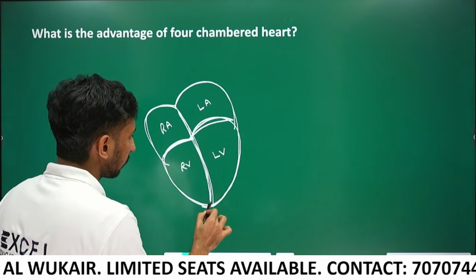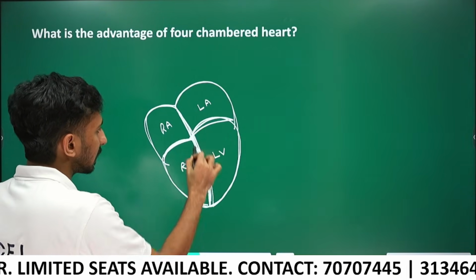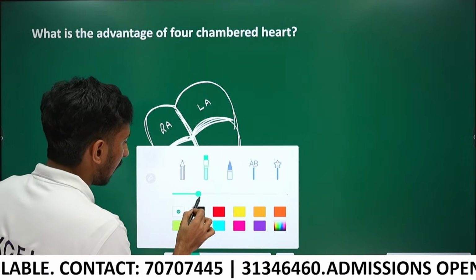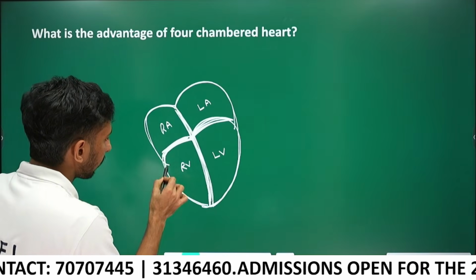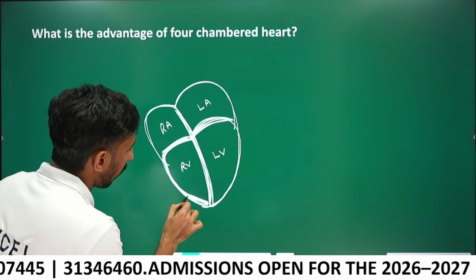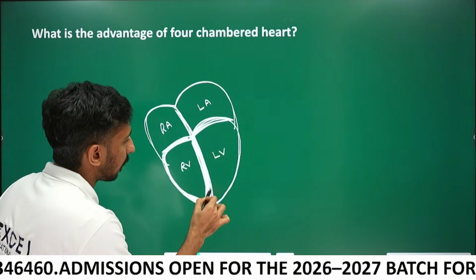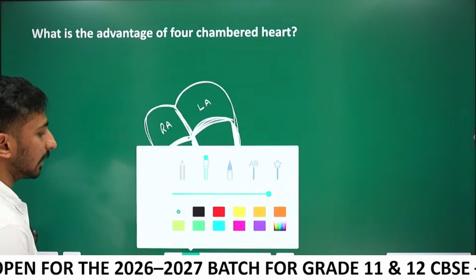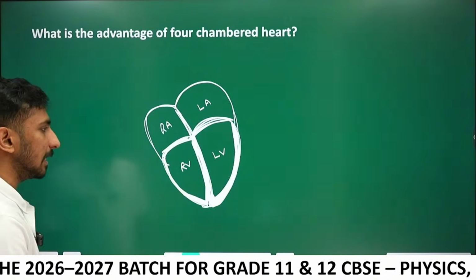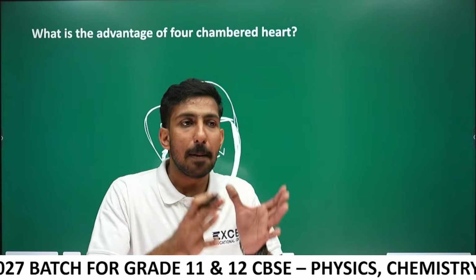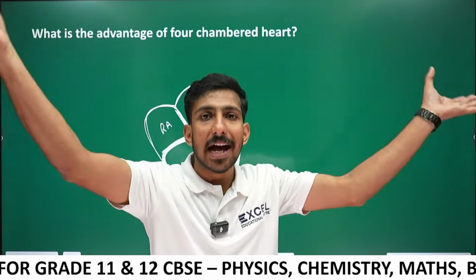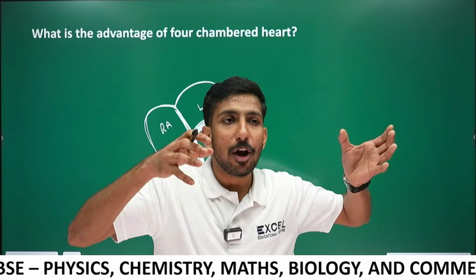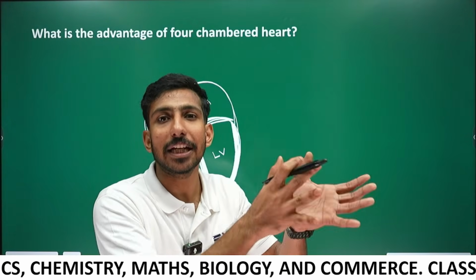This wall is called the septum. The walls of ventricles are thicker than the walls of atria. Why is there increased thickness for the ventricle? The ventricle pumps blood to the lungs and all other organs, so the ventricle has to apply a lot of pressure. So the ventricle wall should be thick.